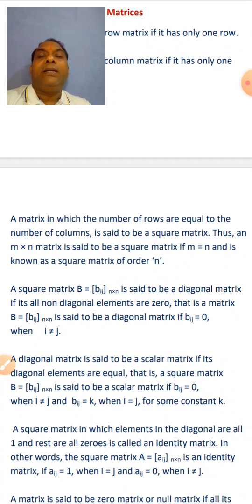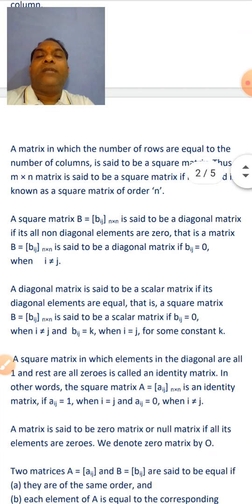Clear? I repeat, an m cross n matrix is said to be a square matrix if m is equal to n and is known as square matrix of order n.